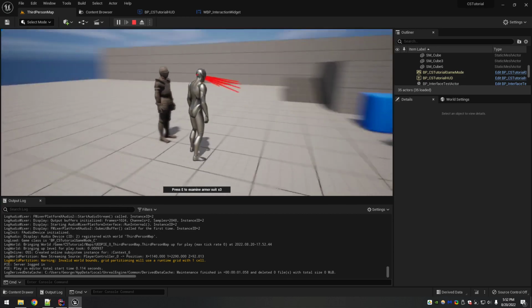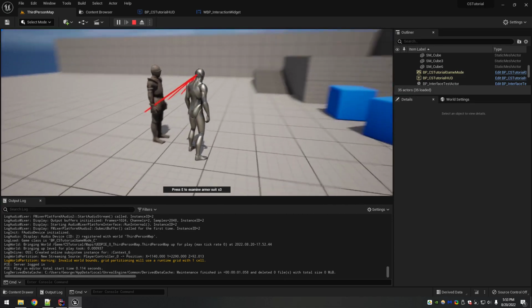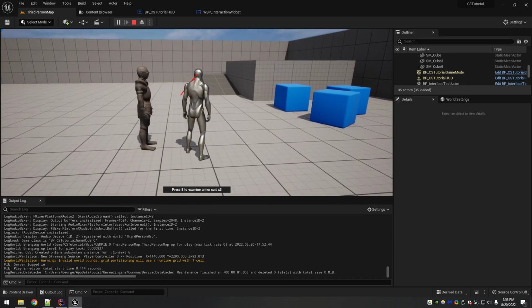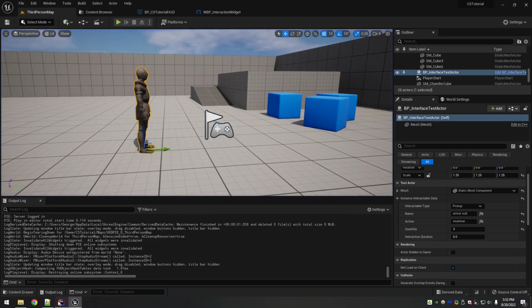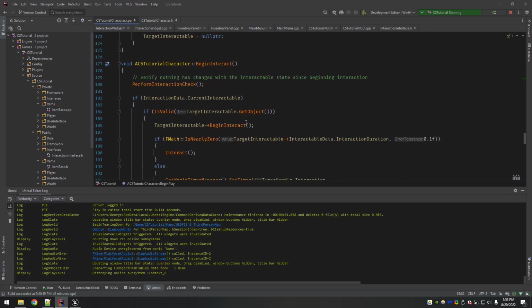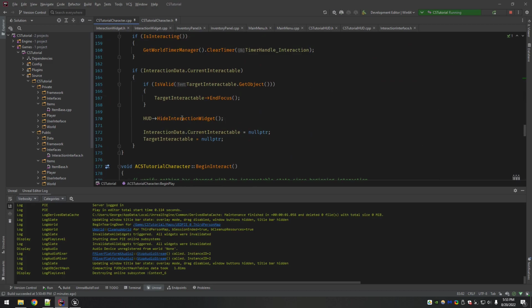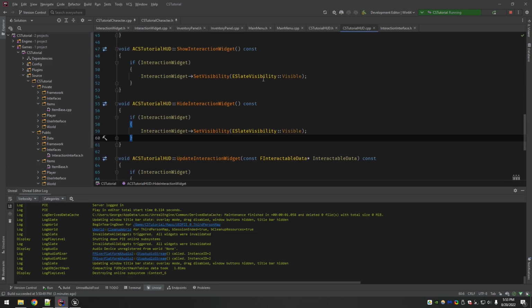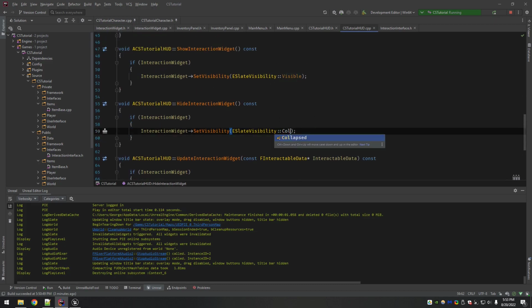it didn't work right. See, I thought my call to hide it should have hidden it already. So what did I do? Did I typo? I think I typed show, didn't I? No? Hide interaction widget. Oh, see, here it is. Here's the bug. Copy pasted and forgot to change this back to collapsed.